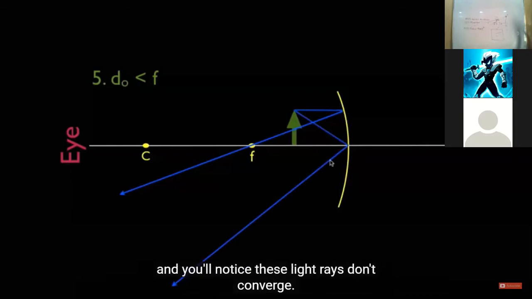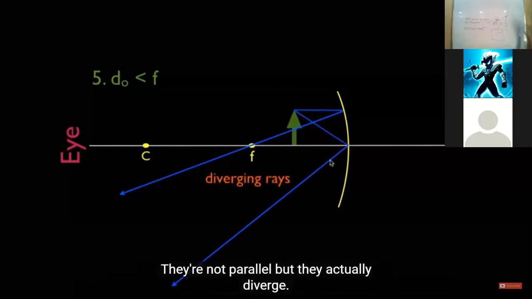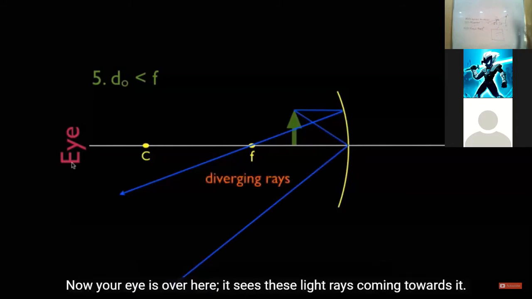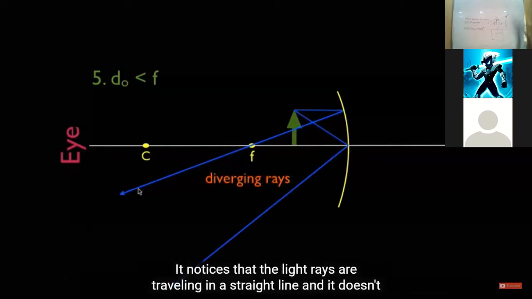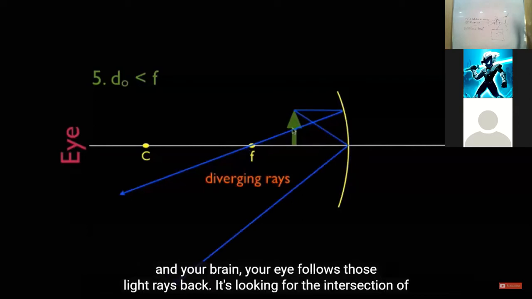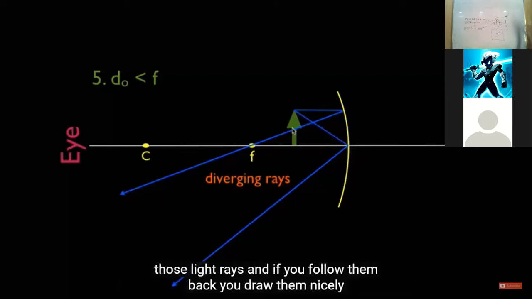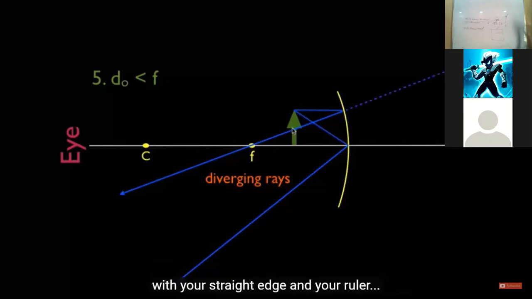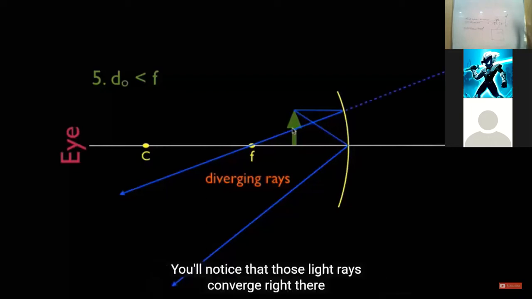And you'll notice these light rays don't converge. They're not parallel, but they actually diverge. Now, your eye is over here. It sees these light rays coming towards it. It notices that the light rays are traveling in a straight line. It doesn't know about any of these reflections off of the mirror, so it assumes they traveled in a straight line, and your brain, your eye, follows those light rays back. It's looking for the intersection of those light rays, and if you follow them back, you draw them nicely with your straight edge and your ruler, you'll notice that those light rays converge right there behind the mirror.